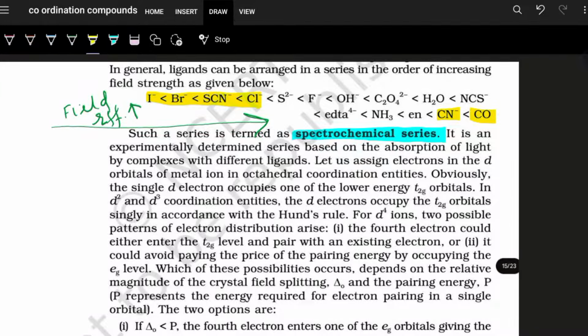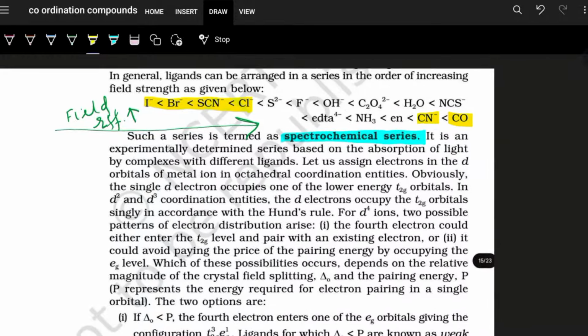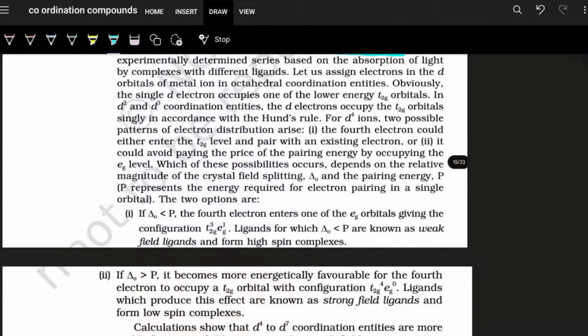And strong field and weak field are relative terms. With respect to NH3, en is a stronger field. But remember, NH3 is also a strong field and en is also a strong field. So H2O is actually taken as the standard, and the ligands which are on the right side of H2O are very strong field ligands. To the left, the field effect gradually decreases. So that is how you need to see it.